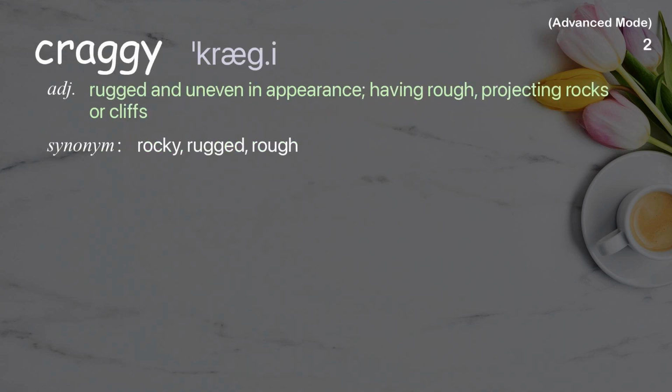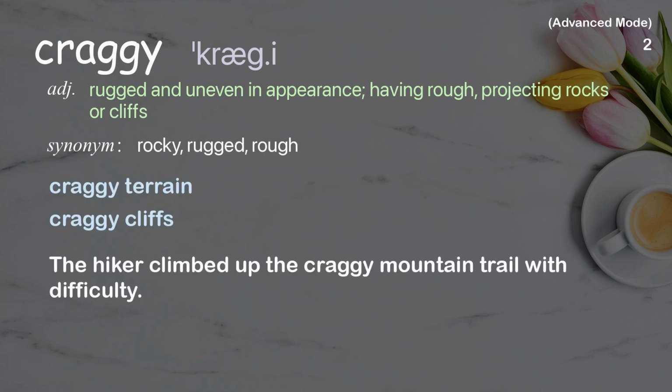Craggy. Rugged and uneven in appearance, having rough, projecting rocks or cliffs. Examples: Craggy terrain, craggy cliffs. The hiker climbed up the craggy mountain trail with difficulty.